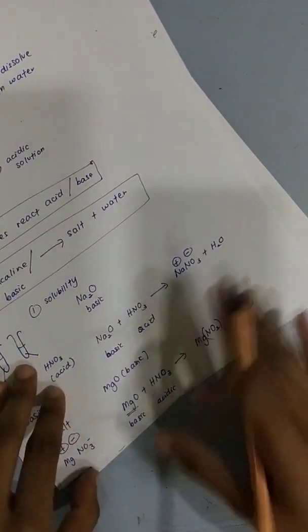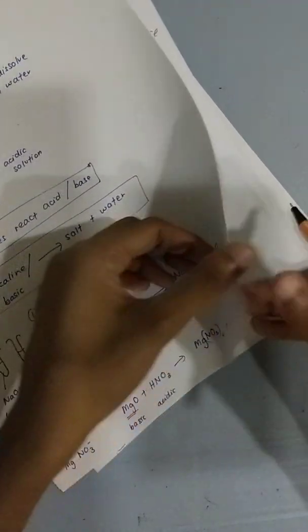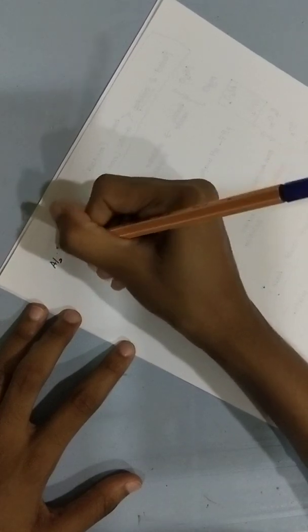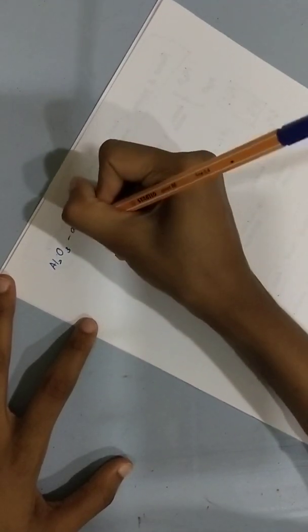Okay, now the next one, this is important. The next one is aluminium oxide. Now, aluminium oxide is not basic nor acidic, but rather amphoteric.